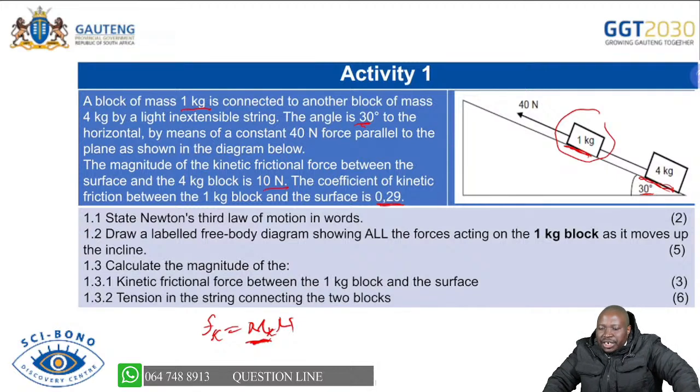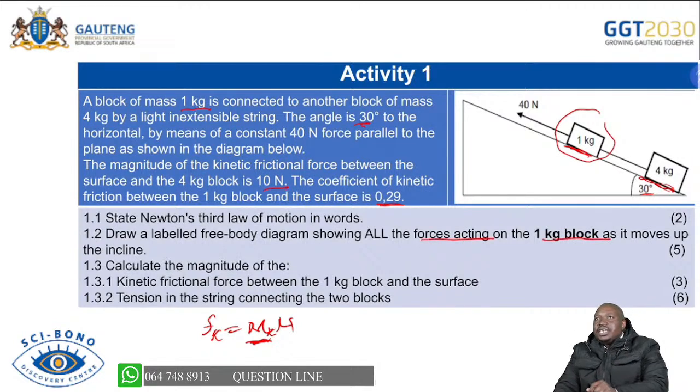draw a labelled free body diagram showing all forces acting on the 1 kg. So we are being specific here to say the free body diagram you are drawing must be of forces acting on the 1 kg block. And if you see there already, we have a 40 Newton applied force there. You can see we have a string there, so there must be tension there.